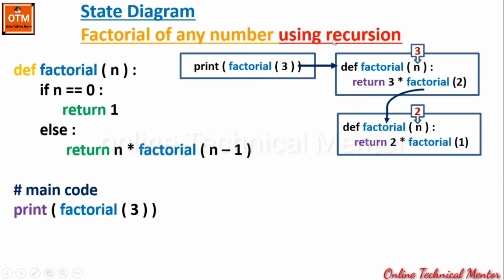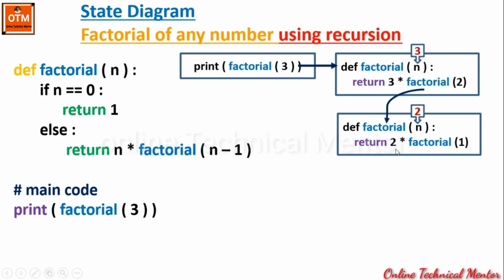You can think that the n of the first state is completely different from the n of the second state. They are completely different variables, though their names are identical. And all these states are occurring in different memory areas within the primary memory.